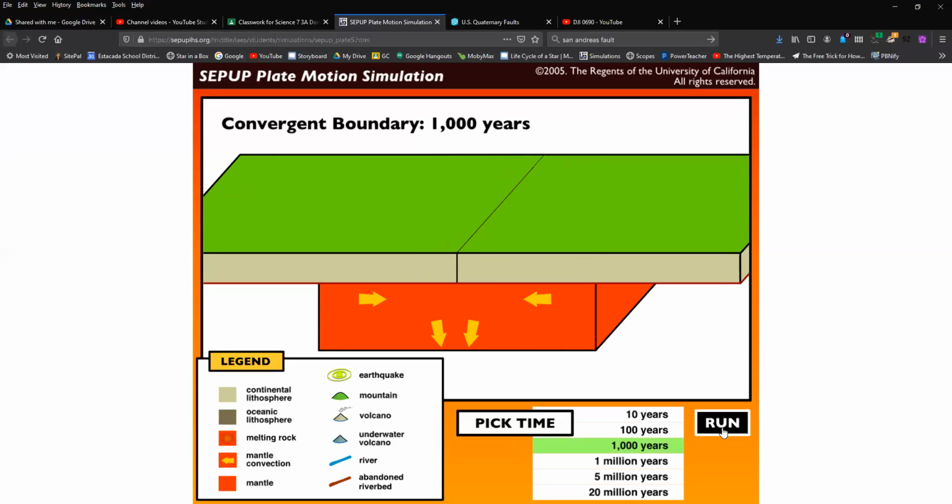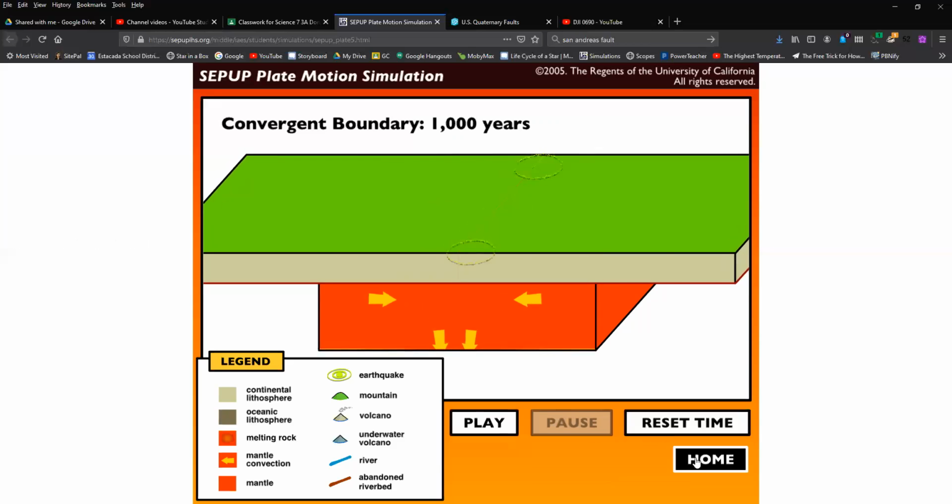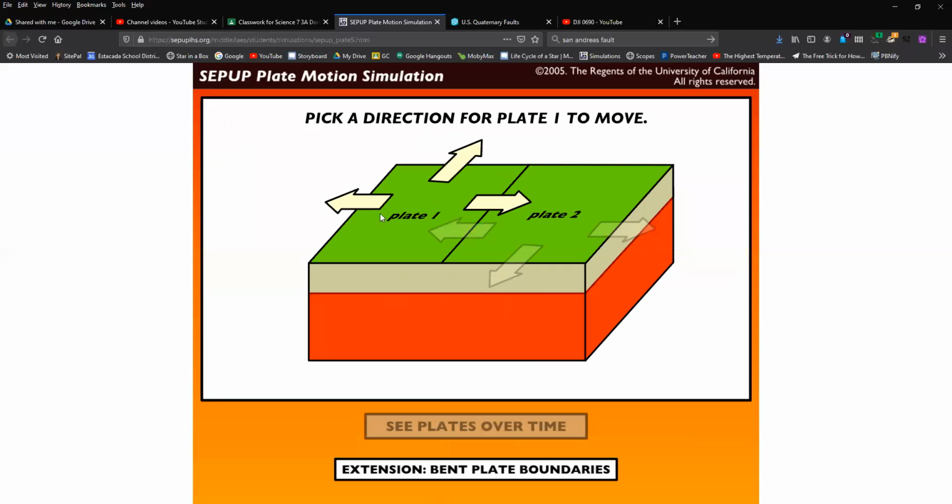I'm going to go back home. You're going to want to do it for what we call the transform boundaries, which is this set. You're going to want to do the sim for the divergent boundaries, which are these arrows, and then of course the convergent boundaries, which are these arrows. Play around with this; it's really cool. You should see some different effects and these different land features that are associated with these plate boundaries.